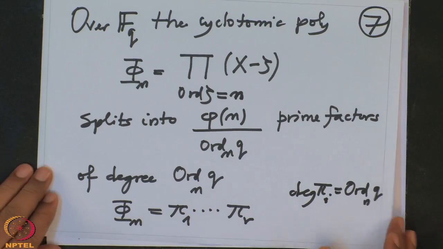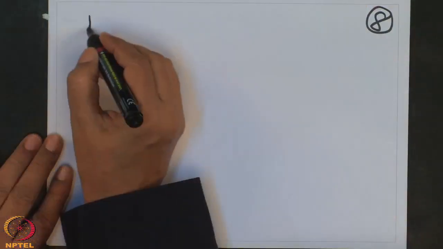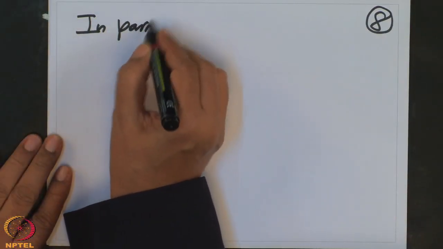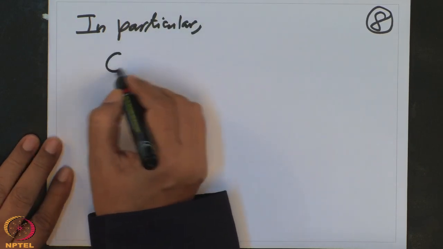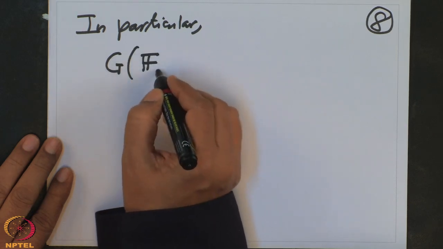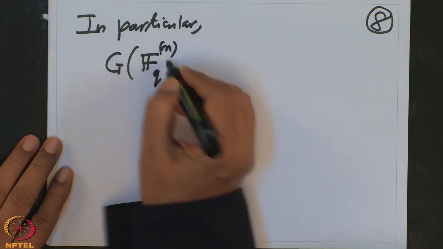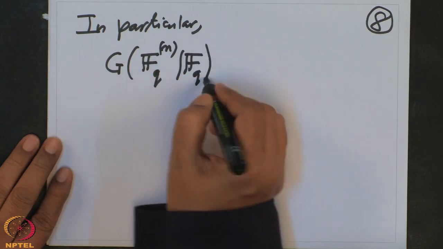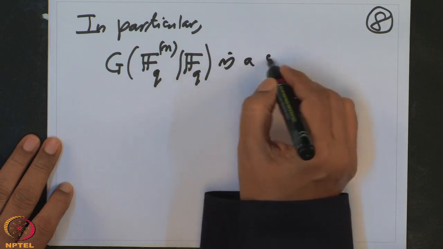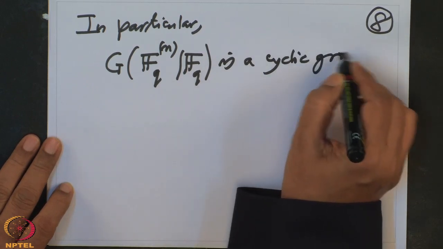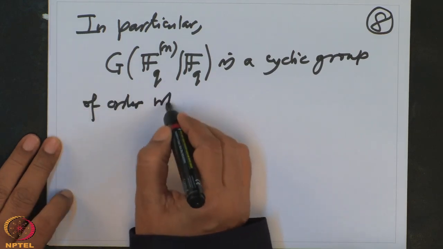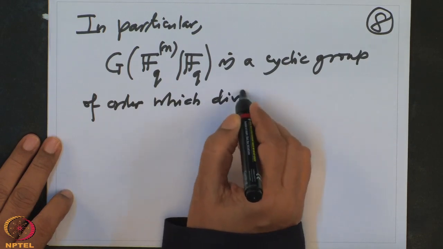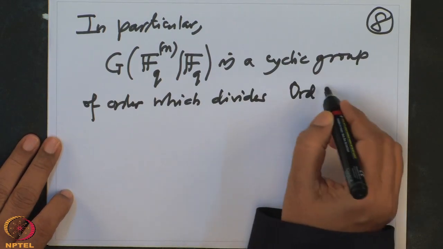So that is the complete information about the Galois group of a finite field. What we have proved is the following. In particular, the Galois group of F_{q^n} over F_q is a cyclic group of order which divides the order of p mod n.